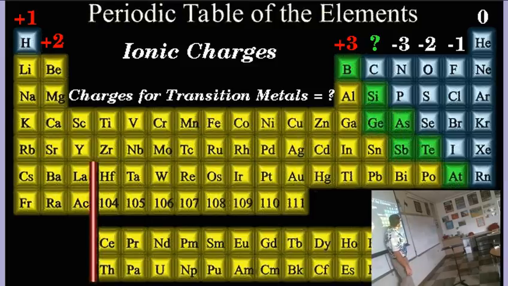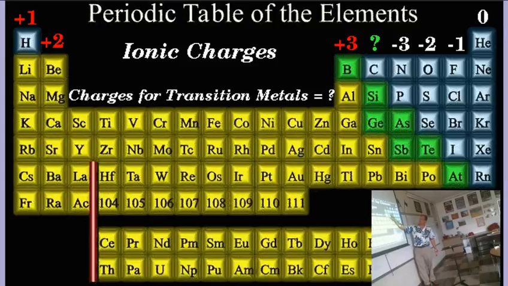These will always become negative 1. These will always become negative 2. But now as you get into the middle, these guys, they're 3 away, or they have 3. These guys have 4. And so these guys could actually become positive or negative 4. These guys could become negative 3, and occasionally in strange situations you see positive 5 ions. These guys could become positive 3, or in some strange situations, negative 5.